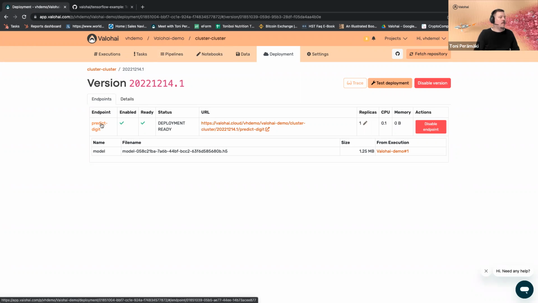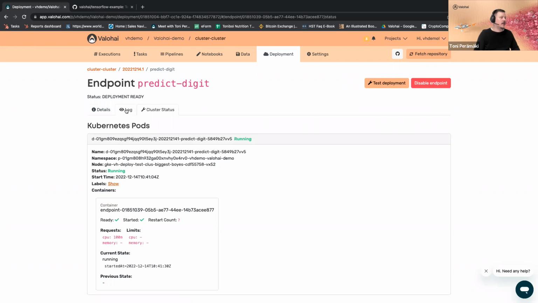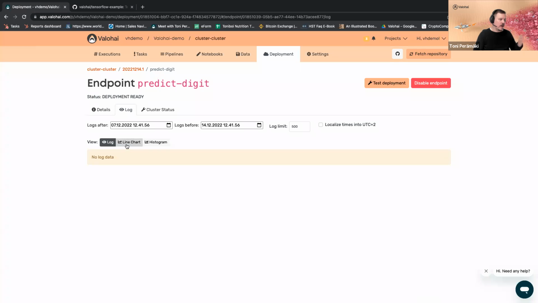In deployment, we can of course follow logs, cluster status, and see some metadata, printing some metrics. Currently, we don't have anything coming up, so there are no metrics available. And with different integrations, you can do drift detection and more complex, let's say, bias detection on your models in production. So that was quickly on real-time deployments.